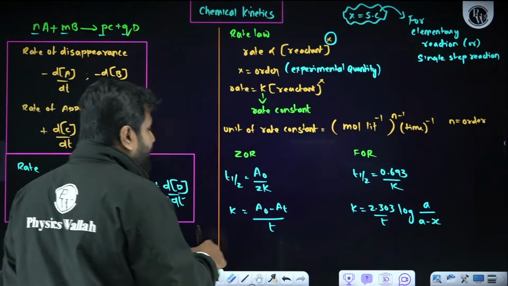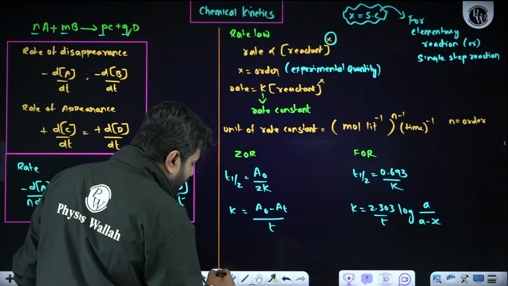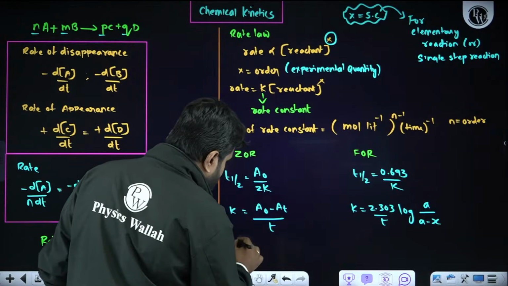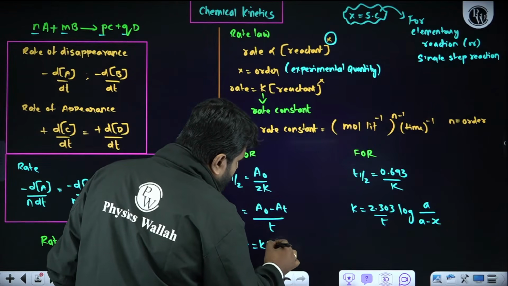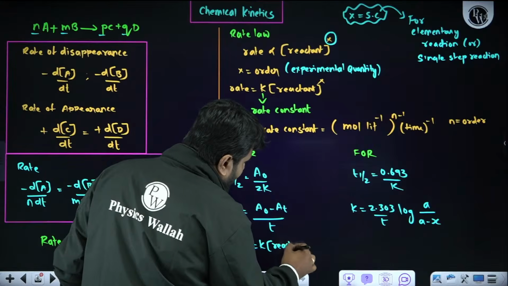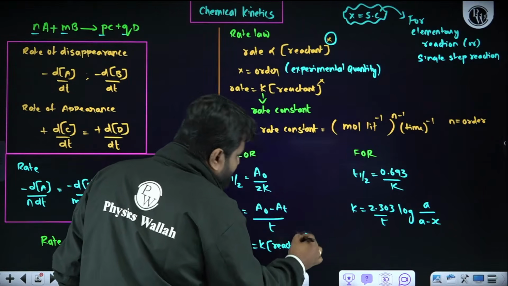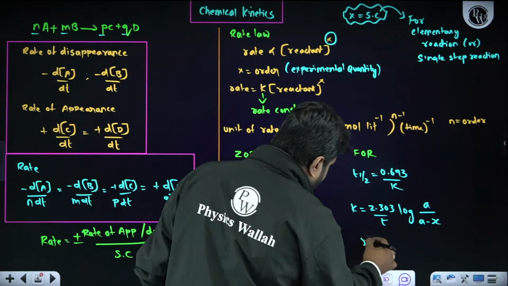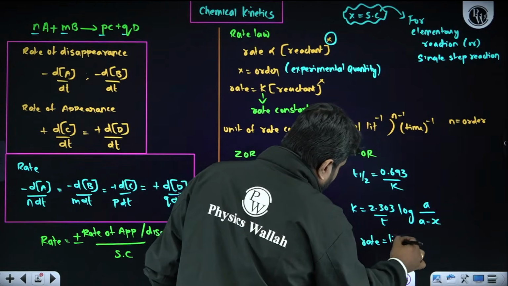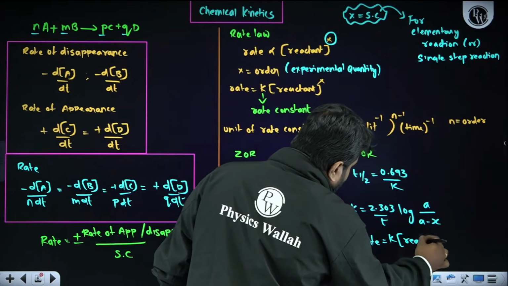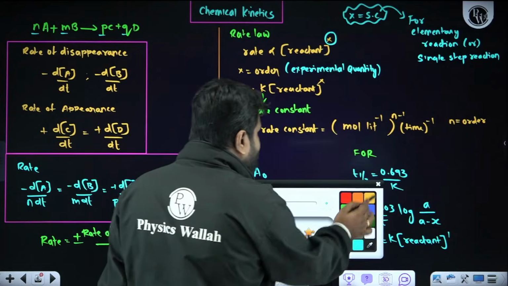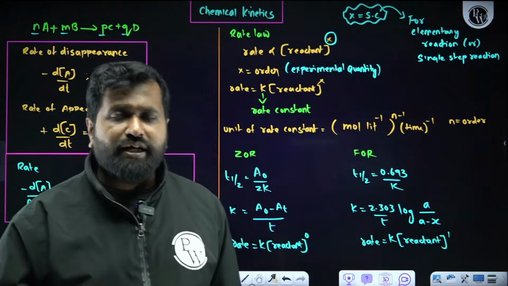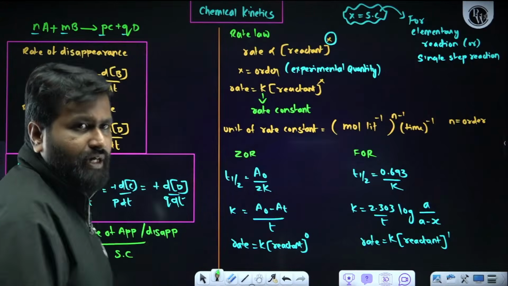When it comes to rate, if I want to write rate, how will I write? Rate is equal to K into concentration of reactant raised to the power 0 for zero order reaction. For first order reaction, rate is equal to K into concentration of reactant raised to the power 1. Now understand these things, whatever I am going to tell now orally, that is very, very important from the exam point of view.